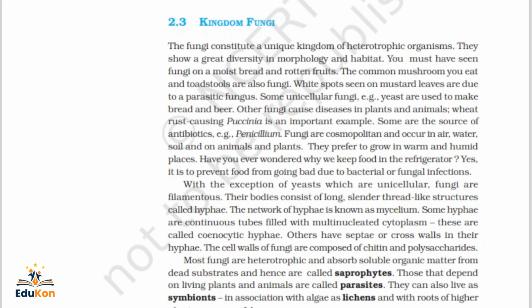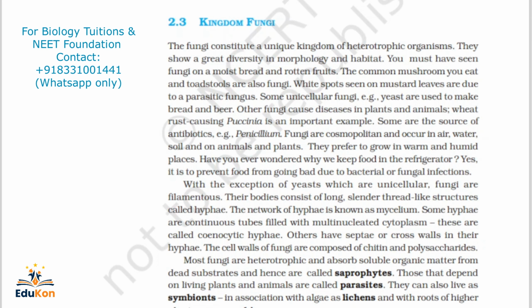In the earlier section, we finished the five kingdom classification, simple representation. After that, we covered kingdom Monera and also Protista. Now, in this section, we will learn about kingdom fungi. The fungi constitute a unique kingdom of heterotrophic organisms. They show a great diversity in morphology and habitat.